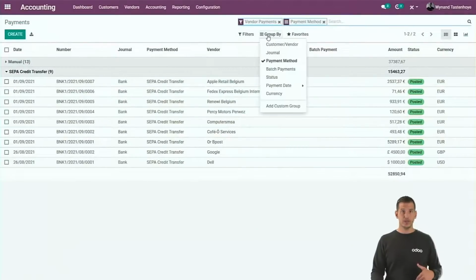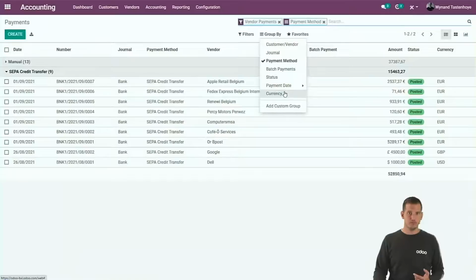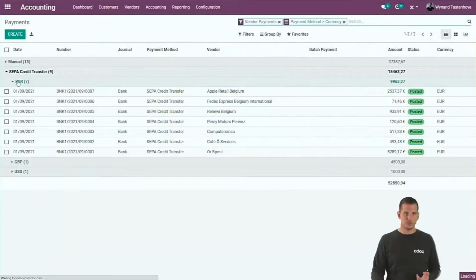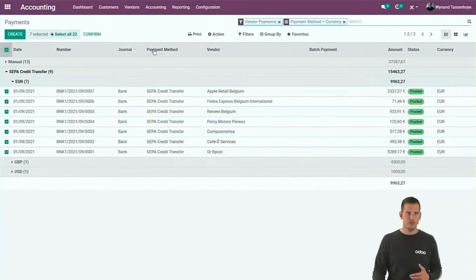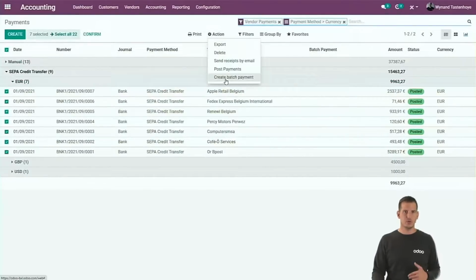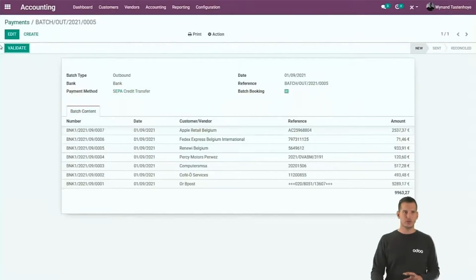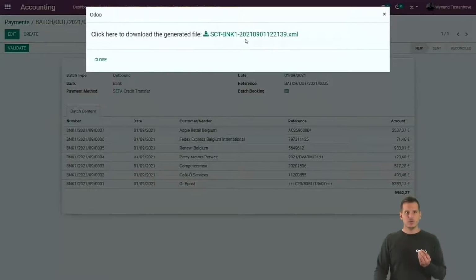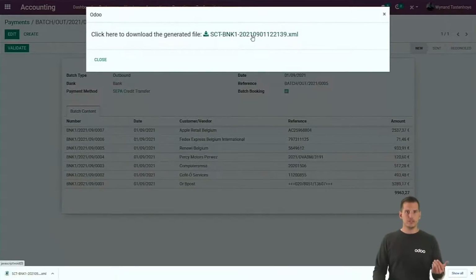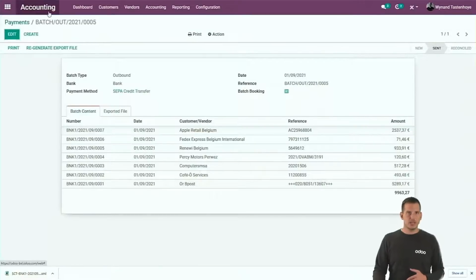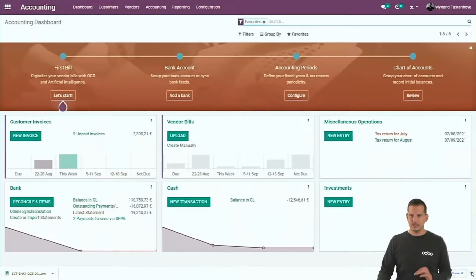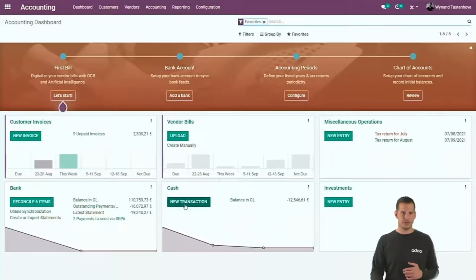That way you can add an additional layer of grouping, for example, by currency, so that we can only select the ones in euro and create our batch based upon all the payments in euro. Once we're done, just validate it, and Odoo will create an XML that you can download and send to your bank so that they will execute all the payments. So now that we created the payment file, let's have a look at how we reconcile them with our bank.